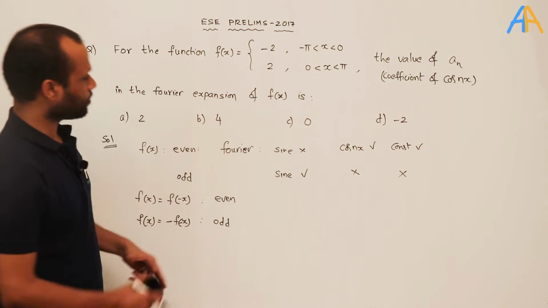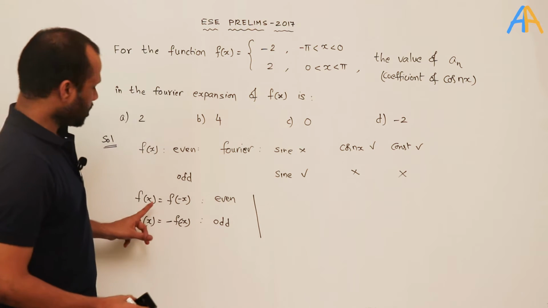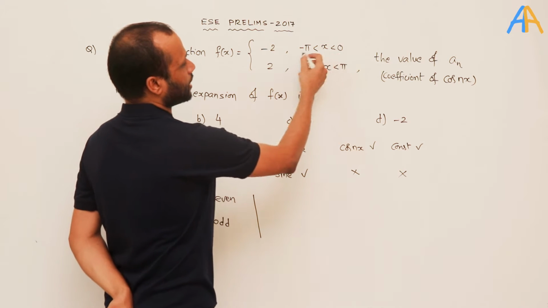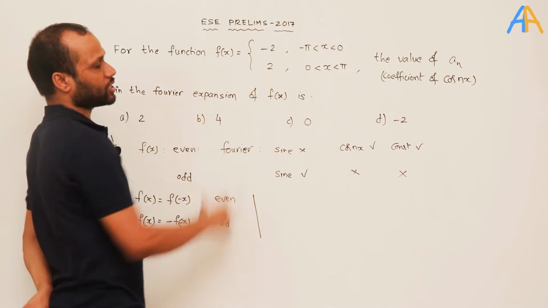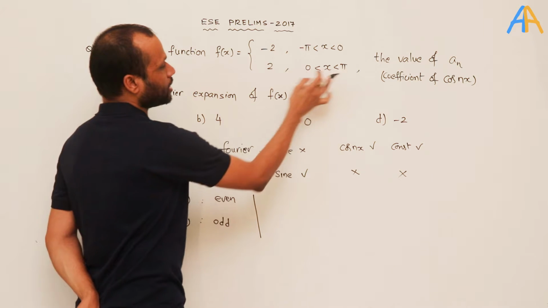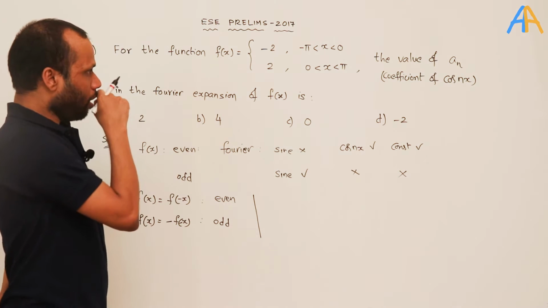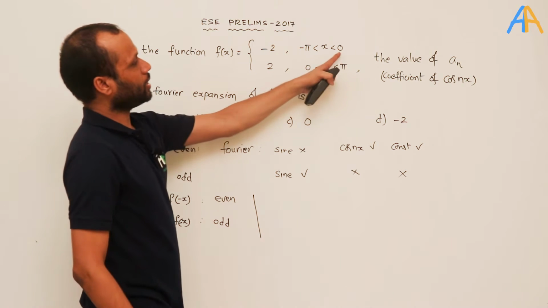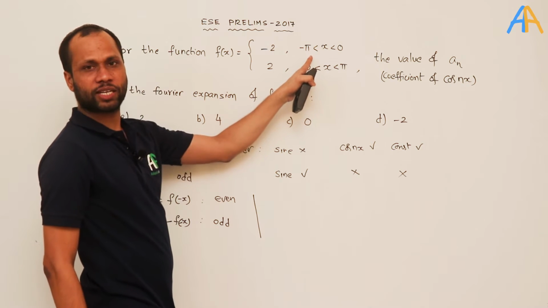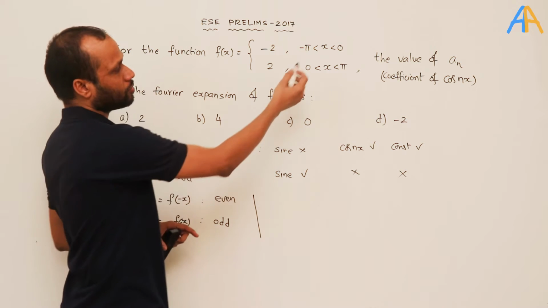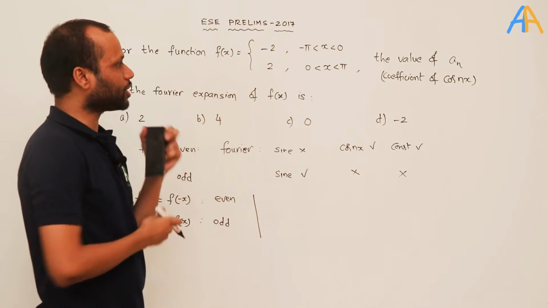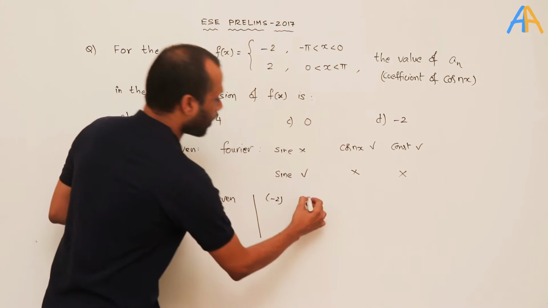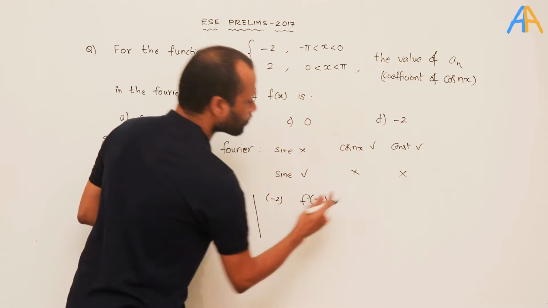So let us do the same thing. f of x is equal to minus 2 in the range minus pi comma 0, and equal to plus 2 in the range 0 comma pi.